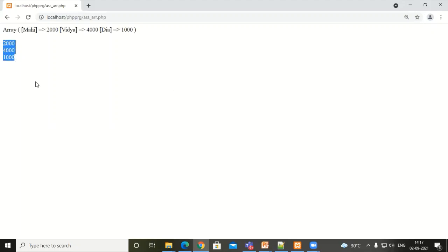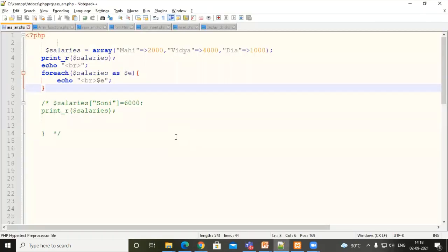But from this value part, I'm not getting exactly which salary belongs to which employee. So I want to get the employee name along with the salary, so I need to retrieve the keys part. You can use the array_keys function. Otherwise, we can have the key, then an arrow, and then the value part.